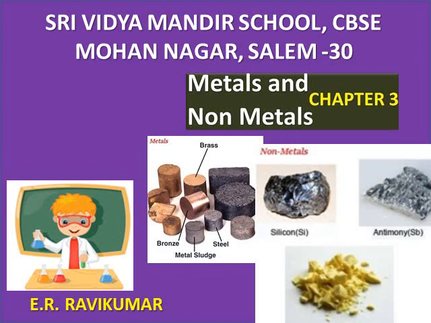So out of the 118 elements which have been discovered so far, we can classify them into metals, non-metals and metalloids based on their properties. So we are going to see how they are classified as metals and non-metals.